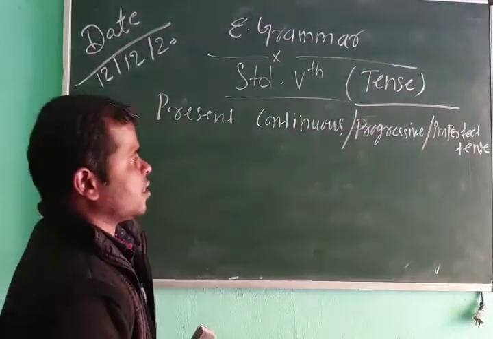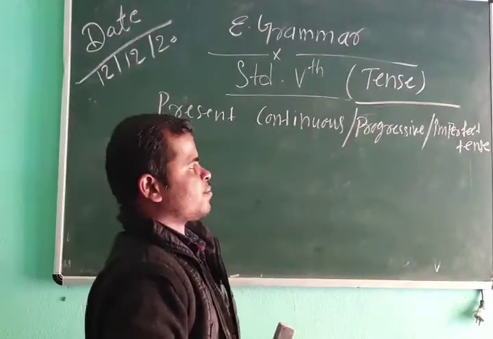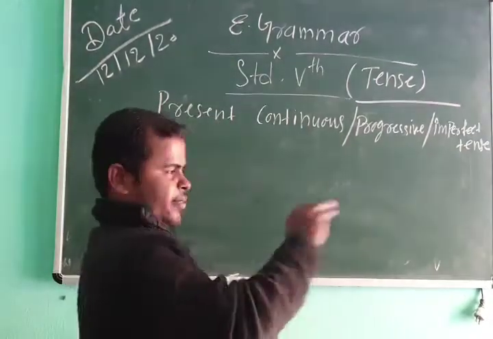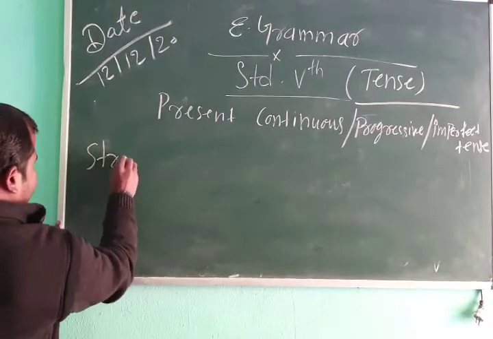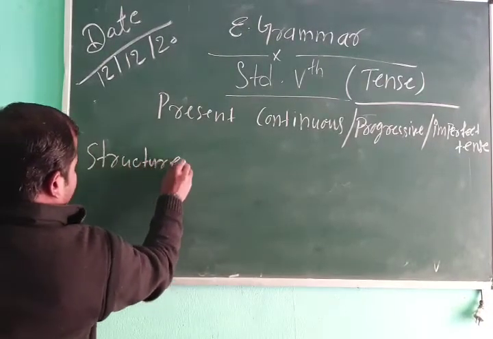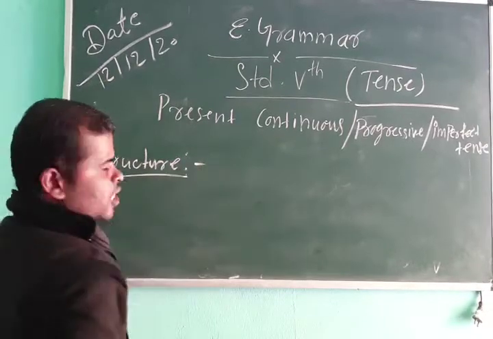Present continuous, otherwise present progressive, otherwise present imperfect tense, you can say. Now the structure of present continuous tense.